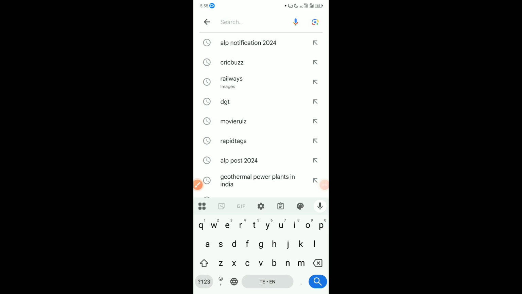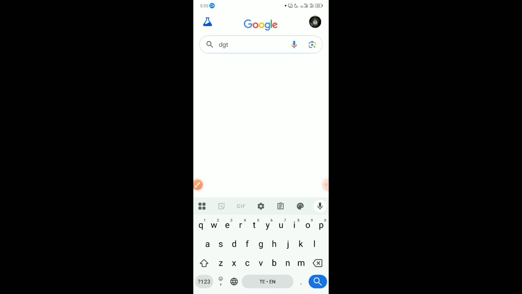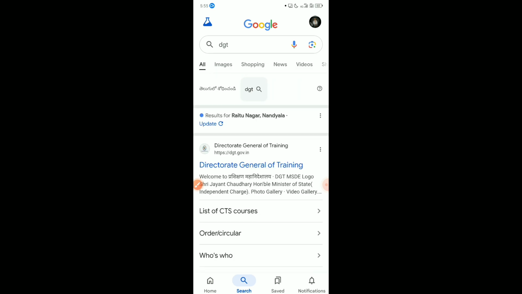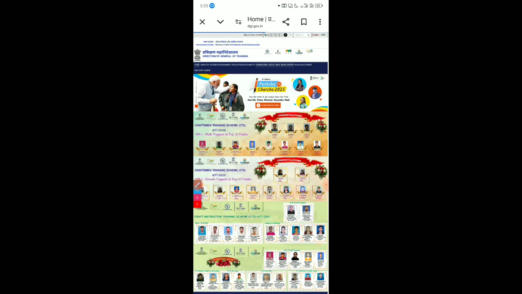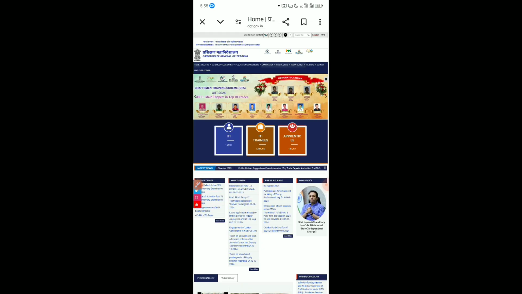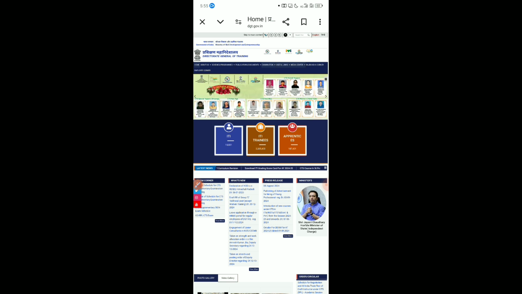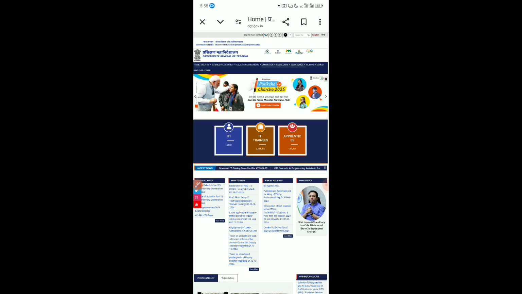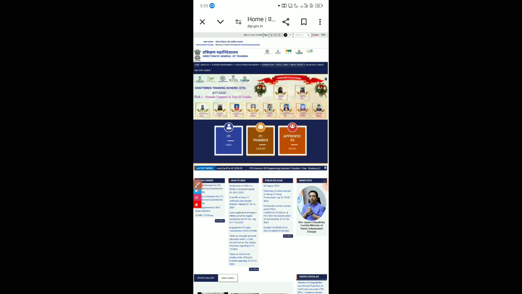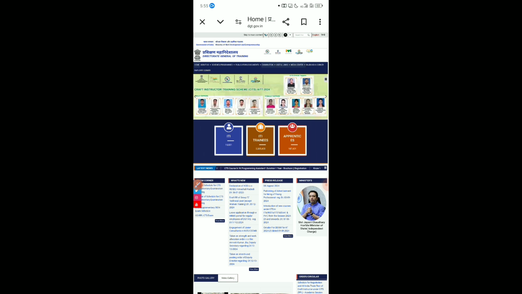First of all, go to the web browser and type just DGT for Directorate General of Training. You will see here, Directorate General of Training. Click on the first link. Now this is the official website of the Directorate General of Training, which was mentioned in the official ALP notification 2024. They have mentioned that from this website only you can get the official syllabus and official materials which were given for CBT2 part B, that is the trade syllabus.